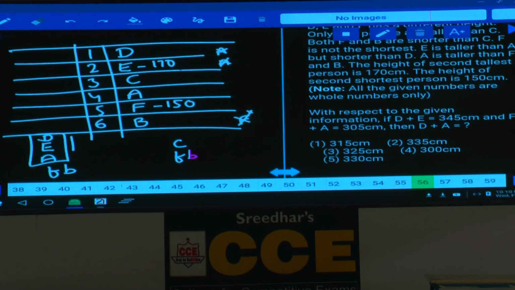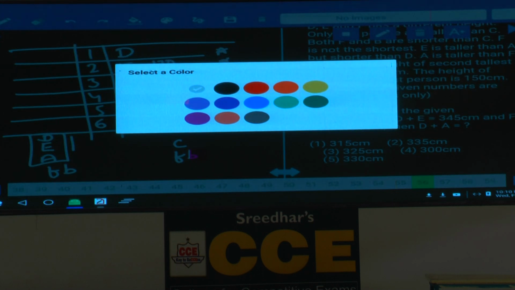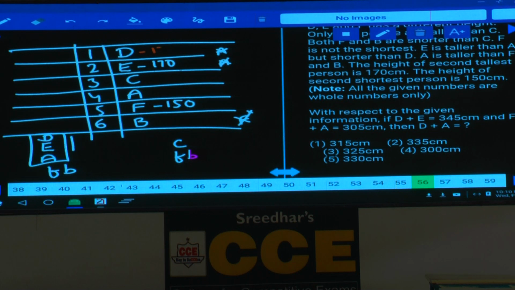Now E is how much? 170. Hence, D must be how much? D must be 175, because the sum of these two must be 345. And similarly, F and A is 305. F is 150. Hence, A must be how much? 155. Then only the sum of A and F will be 305.